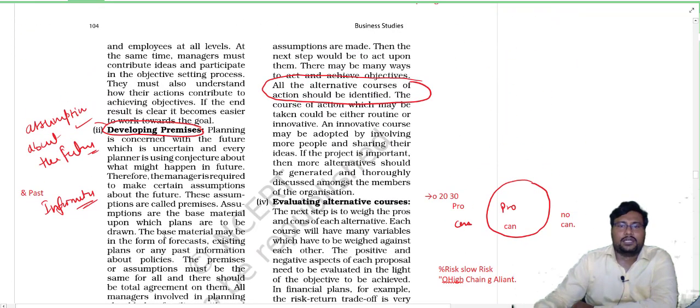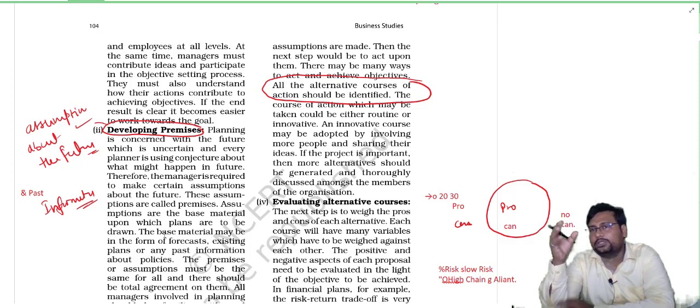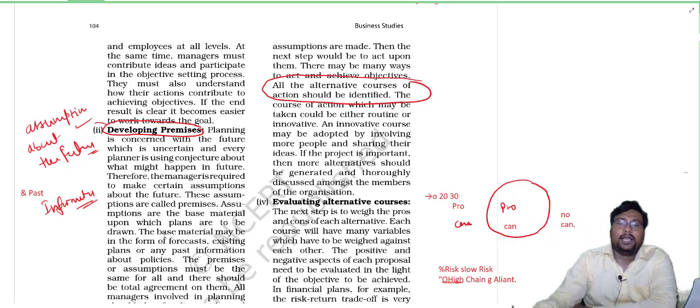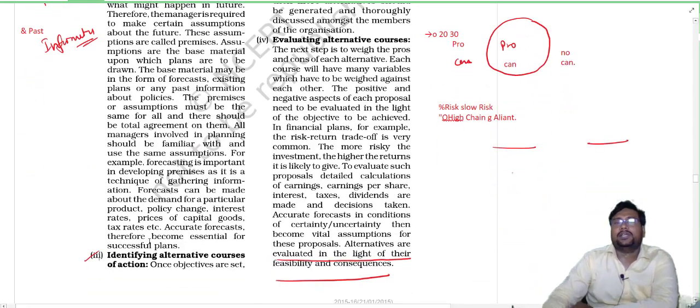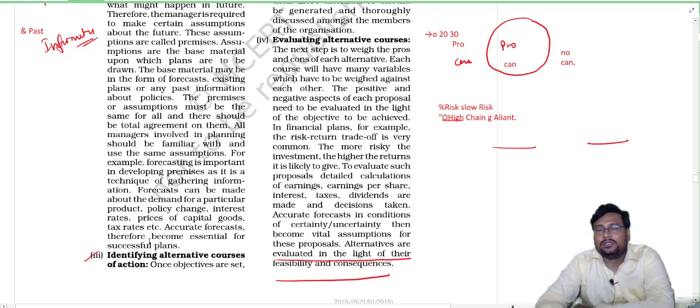Once objectives are set and assumptions made, then all the alternative courses of action should be identified. Okay, and after that, when we have all possible options for achievement of our objective, then we have to analyse each and every alternative course of action. It is very simple.